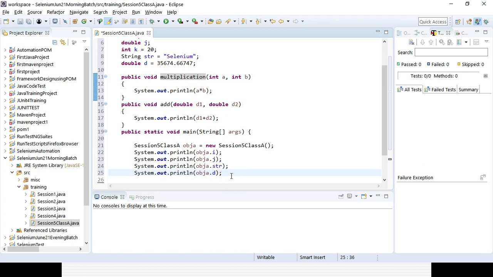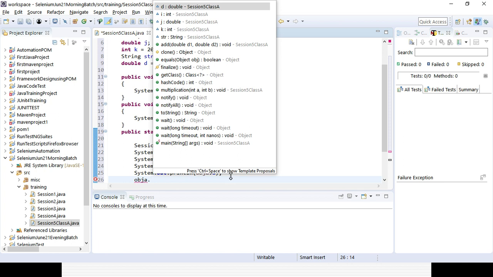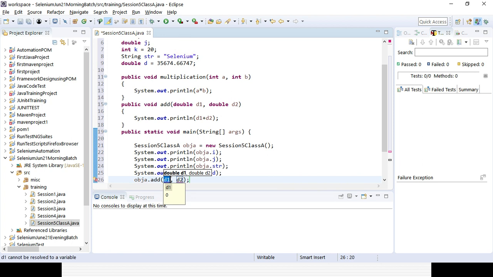So it will be obj, as the return type is void, so I can directly use the method add, you can see add. So here I can give the double values for adding two variables, and suppose it's 400 and 300.75, and also I can use the multiplication function.